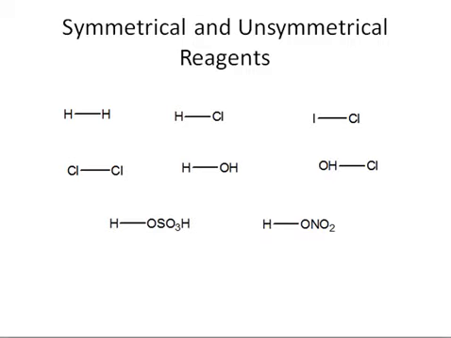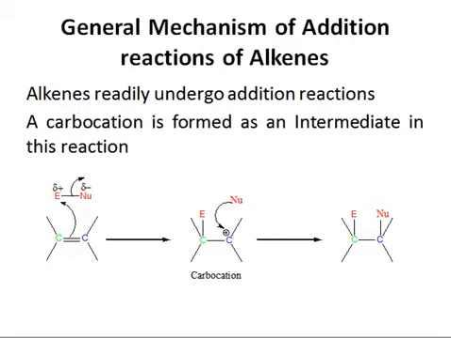Since we are considering the addition reactions to alkenes, let's consider the general mechanism of addition to alkenes. As you have already studied, alkenes normally undergo addition reactions. Why addition reactions? Because alkenes are unsaturated. They want to get converted into saturated compounds, and just remember that all saturated compounds have all bonds as single bonds. So alkenes want to become saturated because they have a double bond here. For that reason, alkenes undergo addition reactions, and in these reactions we get a carbocation as an intermediate.